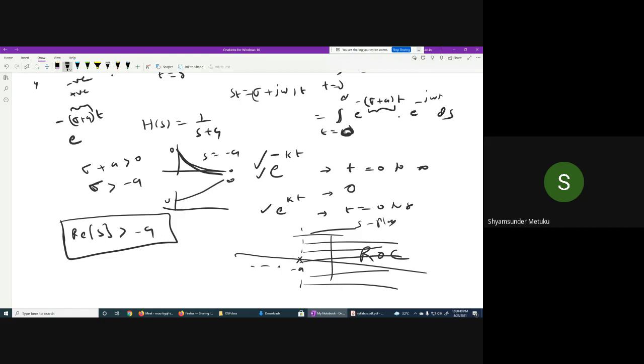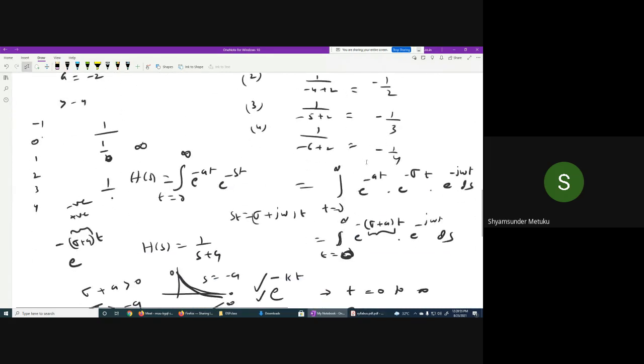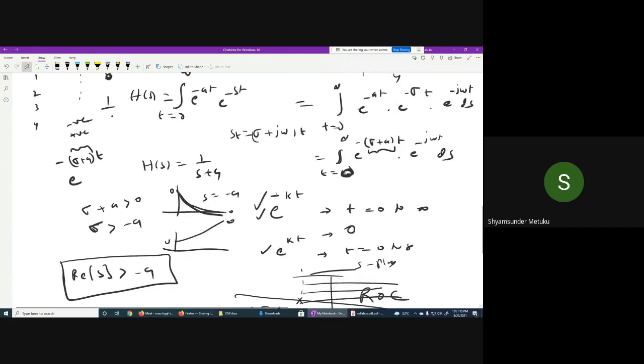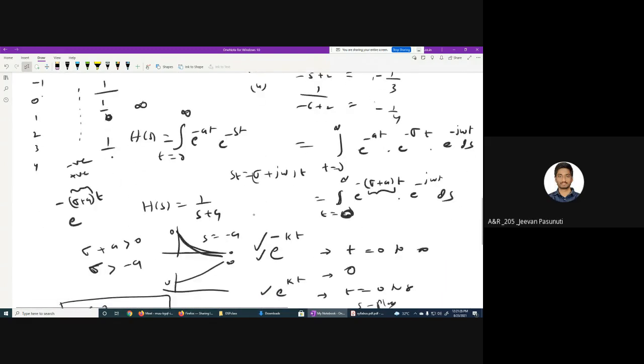If I'm taking the left hand side, the substitution may not work, because the negative is impacting your overall value, isn't it? Here every term is coming positive, so greater than minus a is positive, right or not? Whereas here every value is negative, and negative will make e power kt blow up, isn't it? So that is the reason these values are called divergence values, and these values are called convergence values.